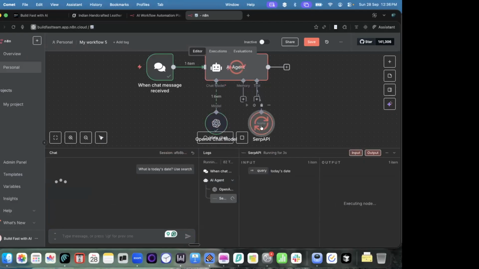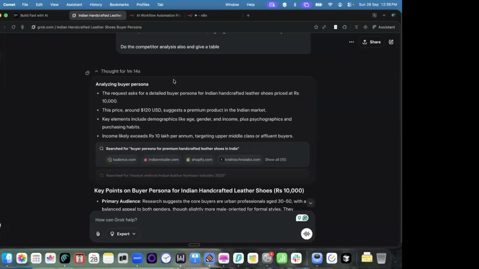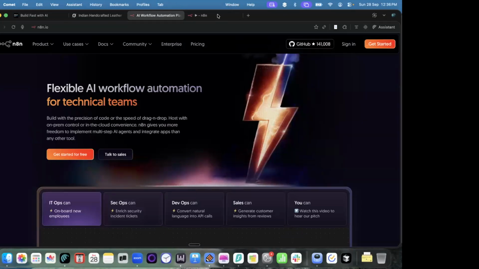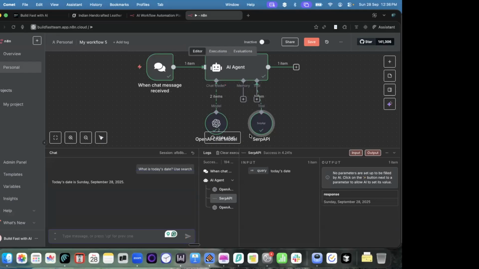You can see now search is also being used, and it says the correct date. Today is Sunday, September 28th. This way you have given internet access to this model, so you can ask it any research question. Just copy paste it, and the AI model will use the OpenAI model and the Google search multiple times to get the answer. As simple as that.